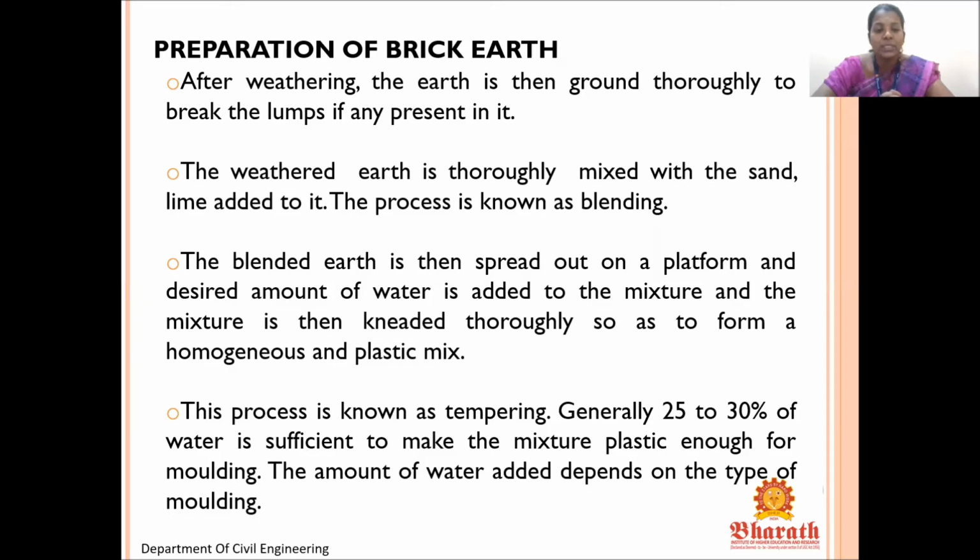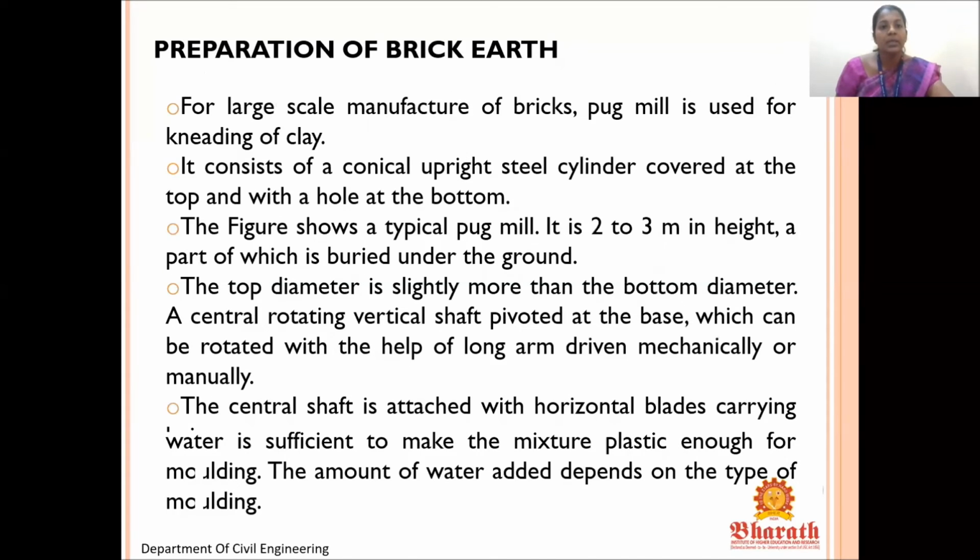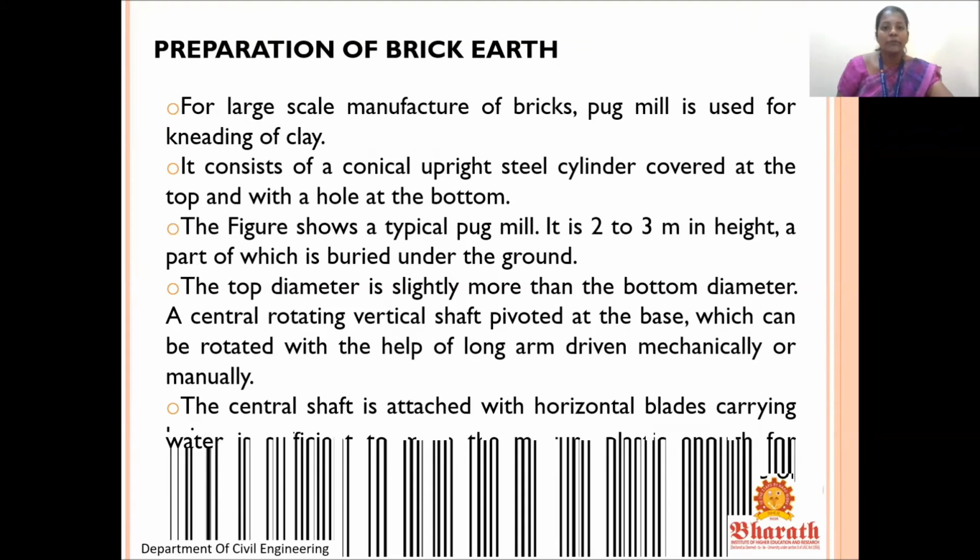Generally, 25 to 30% of water is sufficient to make the mixture plastic enough for molding. The amount of water added depends on the type of molding. So for large scale manufacture of bricks, a pug mill is used for kneading of clay.